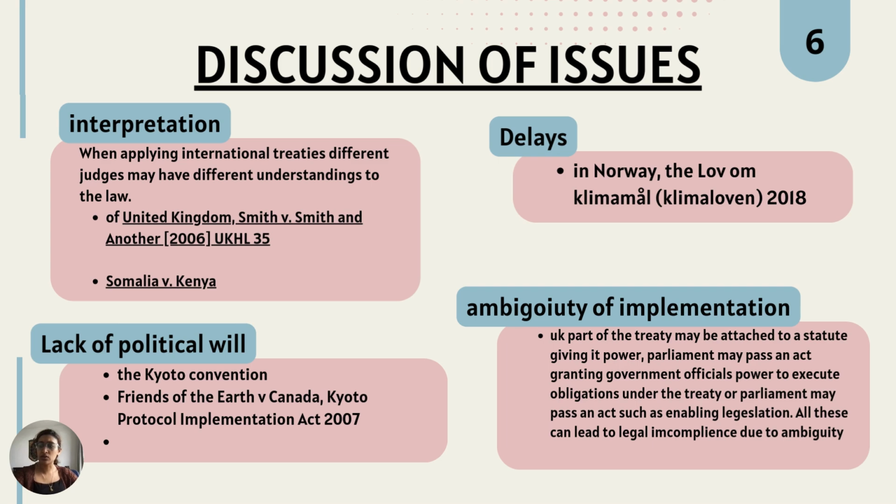An example can be seen in Norway. The Climate Change Act of 2018 incorporates the Paris Agreement of 2015. However, the act arose in 2018. This was 2 years later after the Climate Change Agreement of 2015. This shows implementation delays exist, and this is a drawback of dualism. Another challenge faced by nations who subscribe to dualism include lack of political will to implement the treaty. Prior to the Paris Agreement of Climate Change, there existed the Kyoto Protocol.